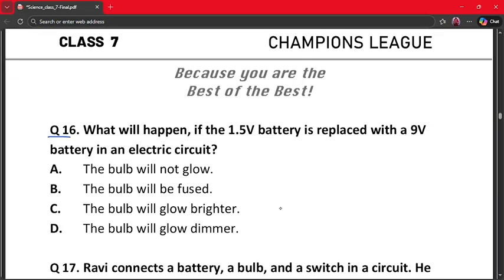A. The bulb will not glow. B. The bulb will be fused. C. The bulb will grow brighter. And D. The bulb will grow dimmer. The correct answer is option number B.